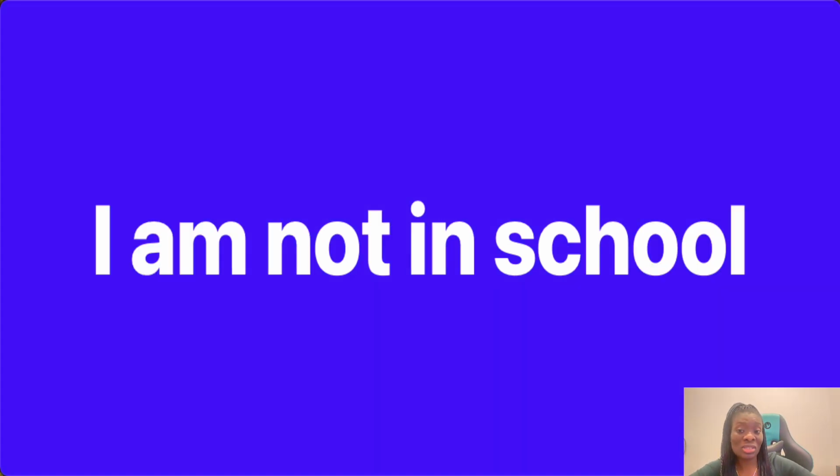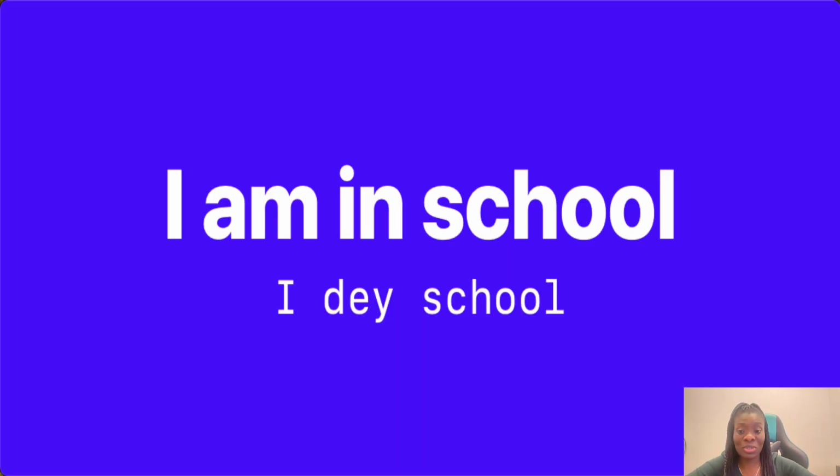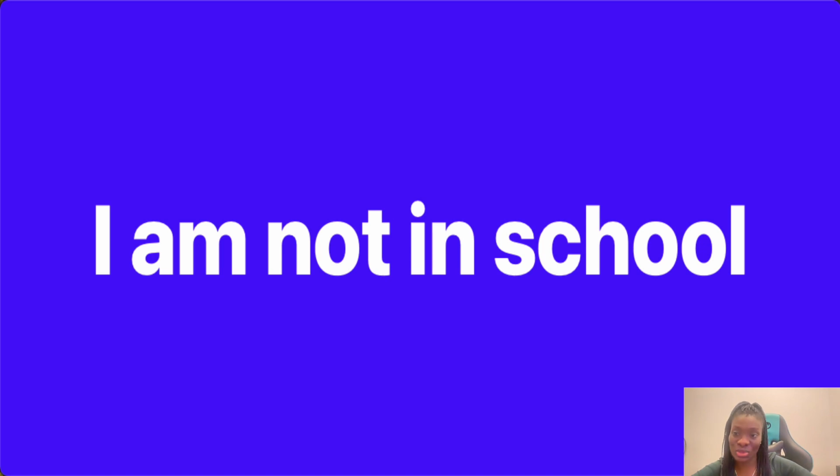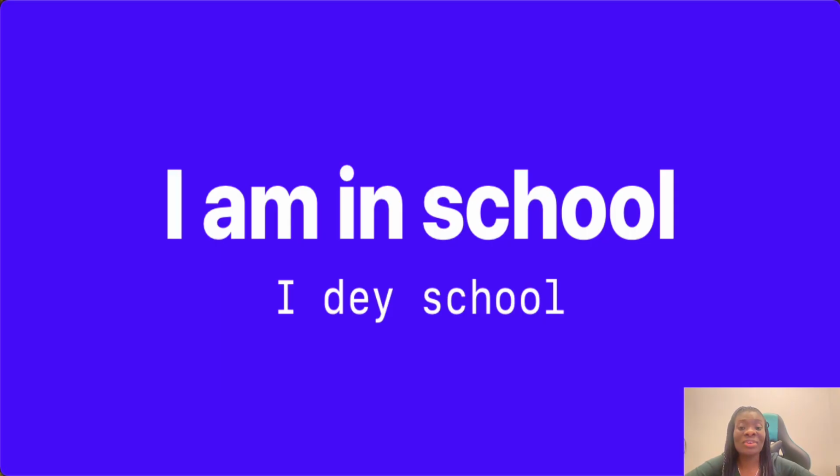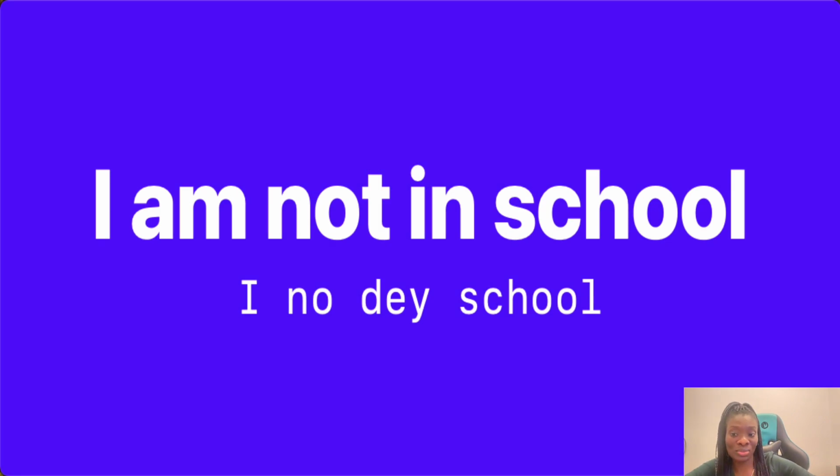I am not in school would be the opposite, or you would have to negate the sentence I am in school. Do you remember how to say I am in school? It would be "I dey school". Now, how do you say I am not in school? Remember, we use the word "no" and it comes before the verb. Instead of "I dey school", you would say "I no dey school".